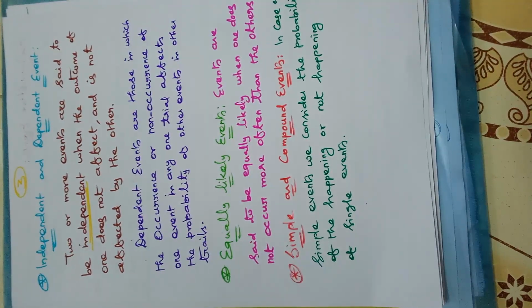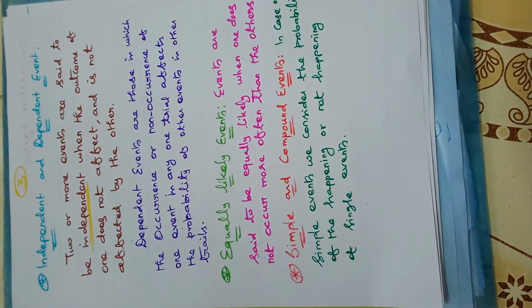Let's move to the next one. Equally likely events. Events are said to be equally likely when one does not occur more often than the others. We will discuss examples for each and every definition. Very important: more often means frequently, or greater than.